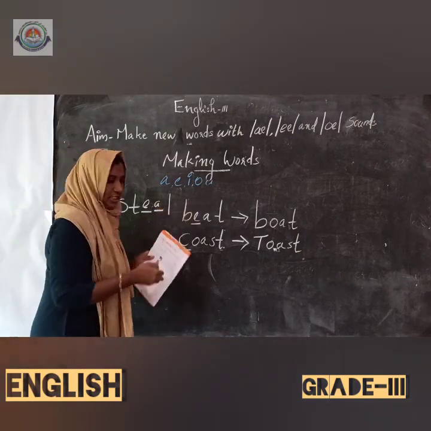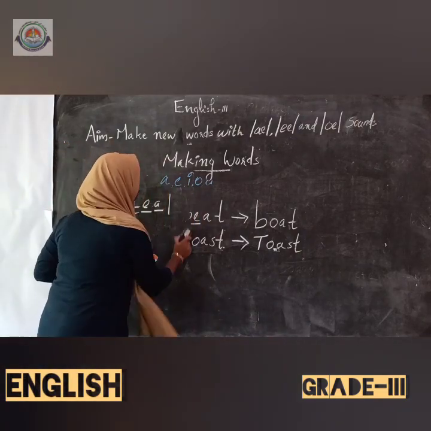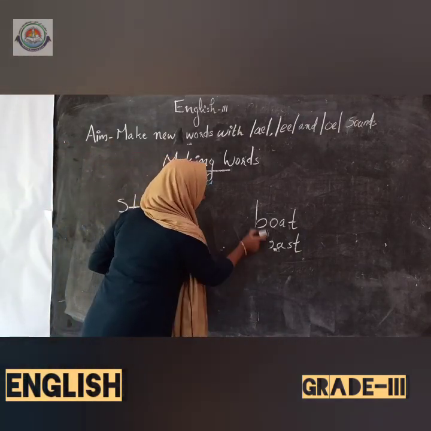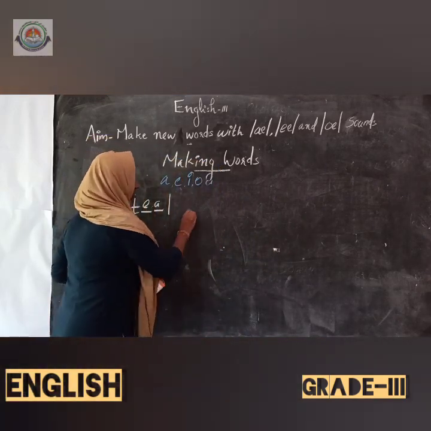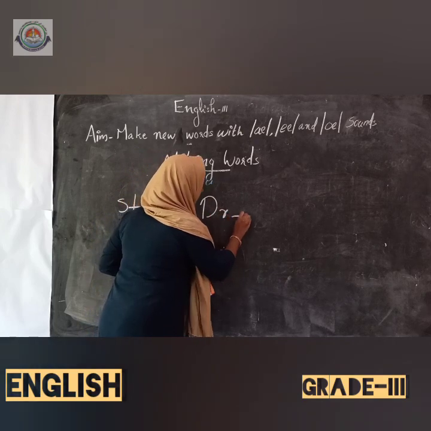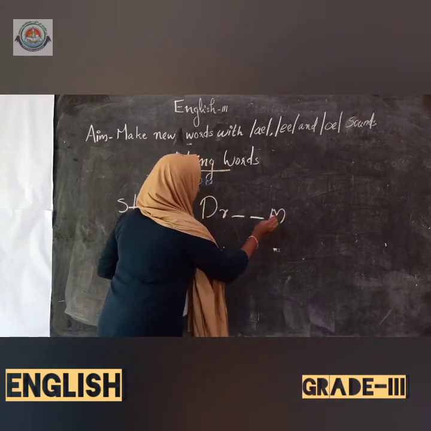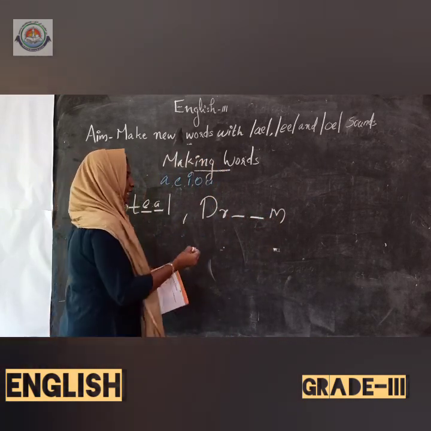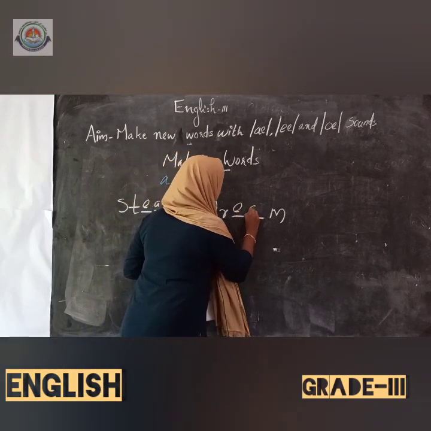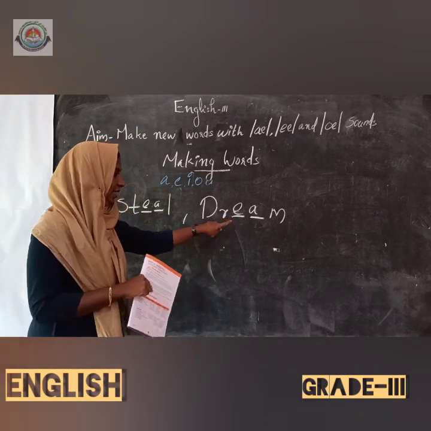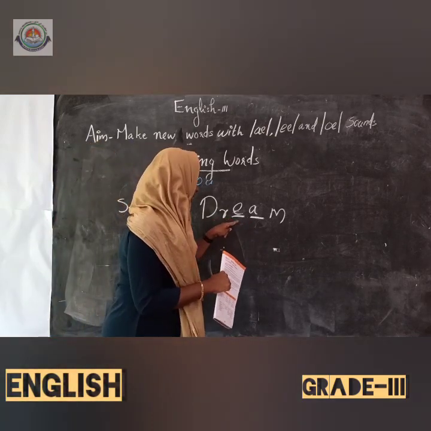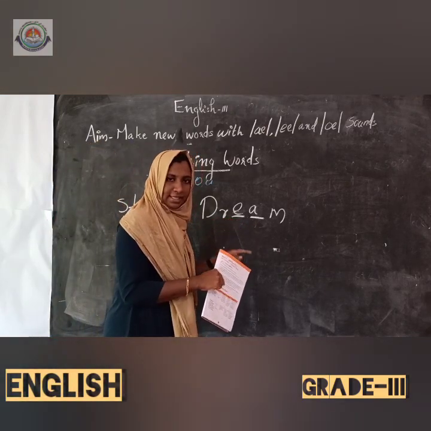Like the next word is D-R, dash, dash, M. Yes, here it is D-R-E-A-M. So it is dream. Here two vowels came together, E and A, isn't it?